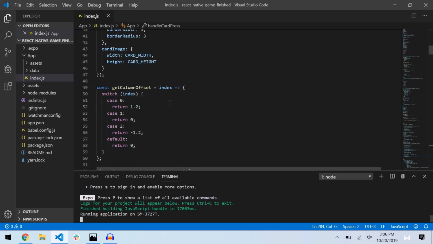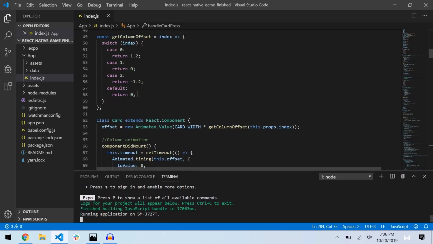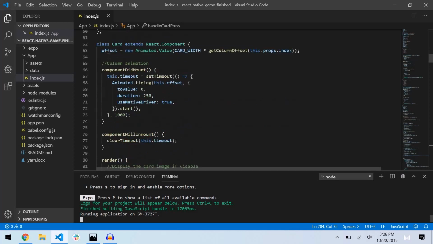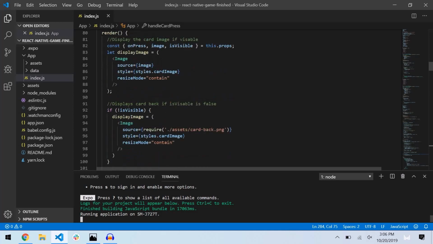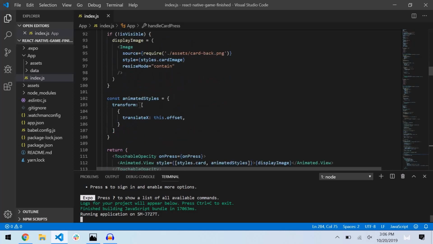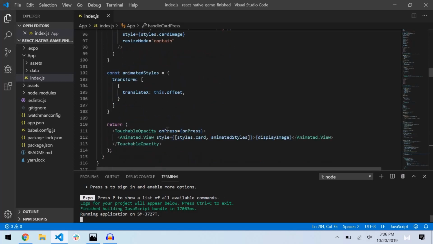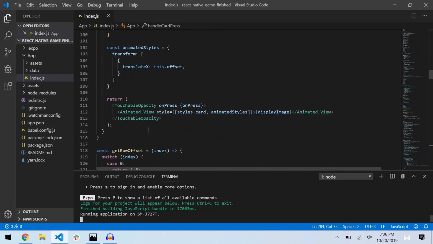And then we have this getColumnOffset. This is where the columns shift to the middle. It's more towards the animation stuff, and this is just the code that has that happening. This render basically just displays the card if isVisible is set to true. If visible is not set to true, then you're just going to display the card back. And here's just more animation, and this is how that animation looks.